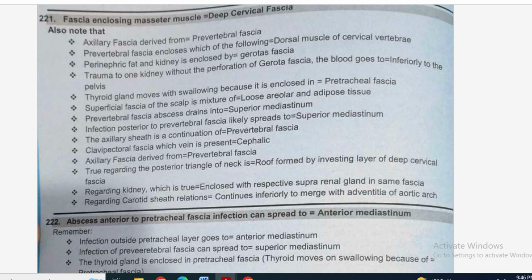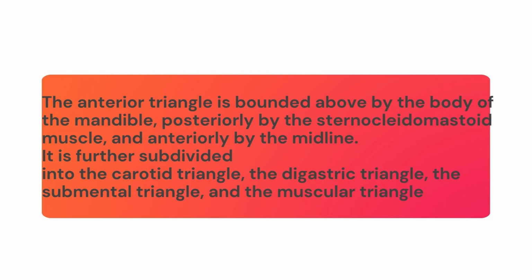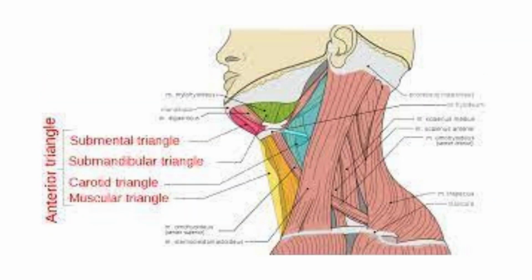Now we are going to discuss some leftovers of the 240 points. We are going to discuss the anterior triangle of the neck. The boundaries of the anterior triangle: anteriorly there is the midline of the neck, posteriorly is the anterior border of sternocleidomastoid muscle, and superiorly there is the lower border of the mandible or the body of the mandible.